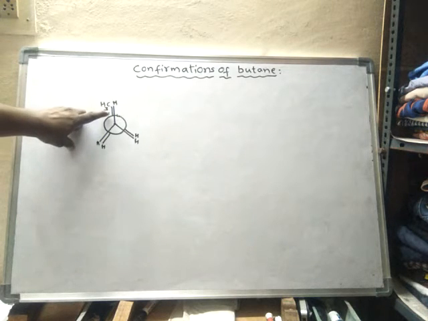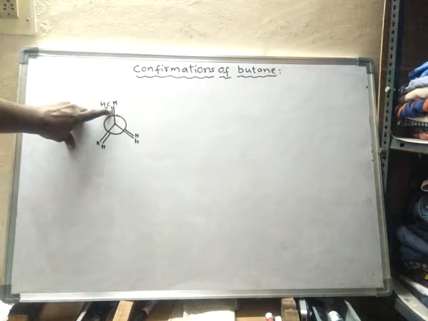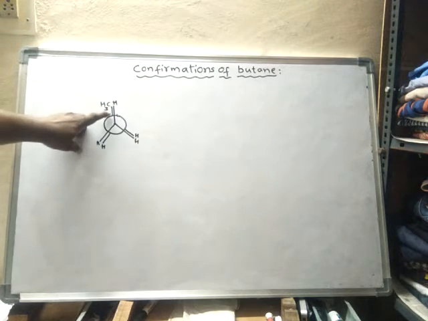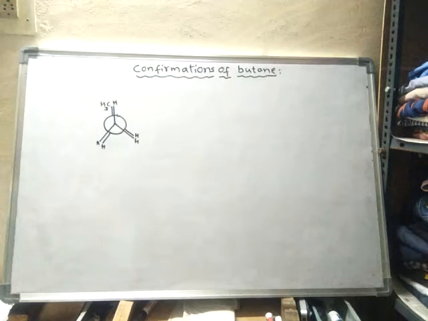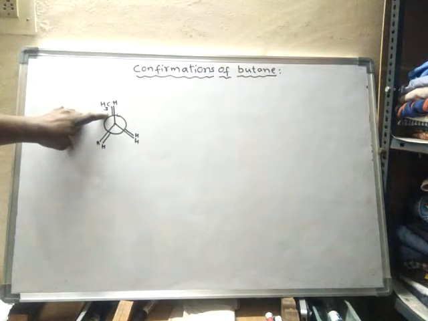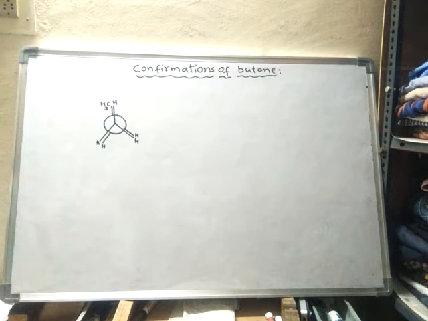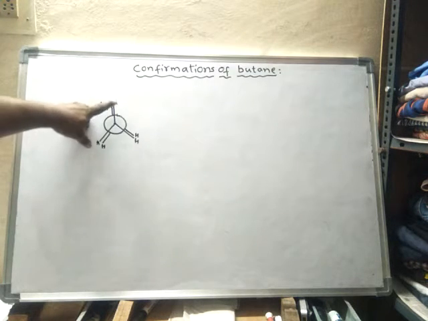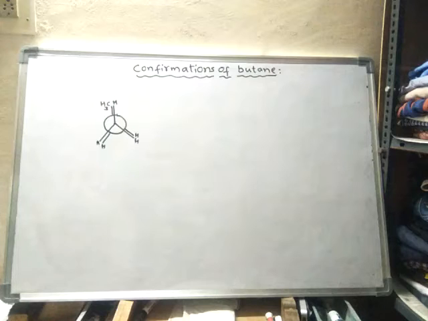There are already repulsions between the bonded electrons of the carbon-CH3 bond and the carbon-hydrogen bond. As a result of these bonded electron repulsions, this conformation is called the eclipsed conformation, and it suffers instability. The repulsion between bonded electron pairs is known as torsional strain, and the repulsion between the atoms is said to be van der Waals strain.